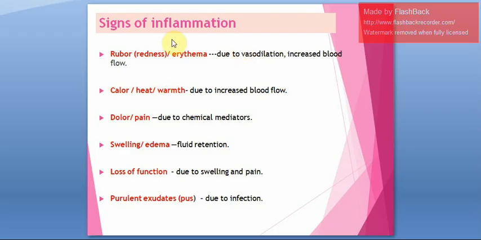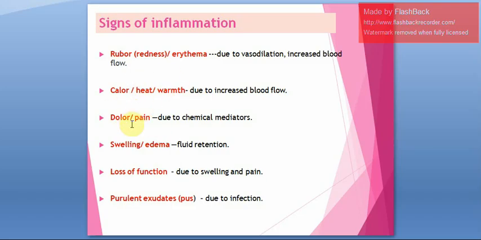Next symptom of inflammation is when you touch the wound, usually it is warm to touch. Somewhat heat will be there. That is called calor. Warmth is also called calor. Why is warmth seen in the wound region? Because of increased blood flow. Because of increased blood flow, the wound will be somewhat warm to touch.